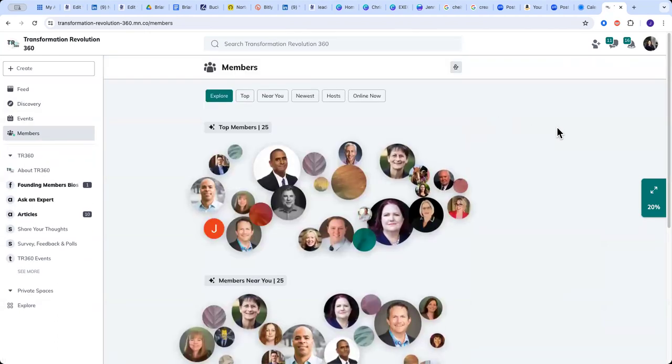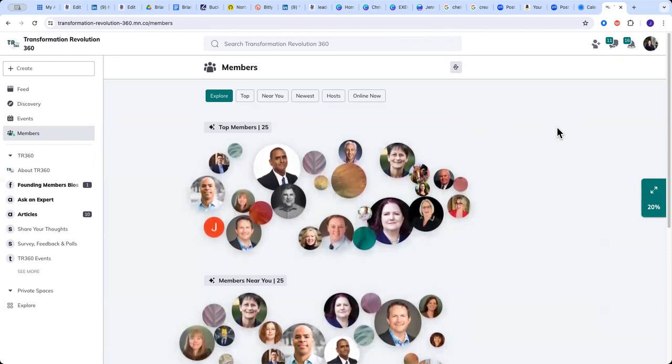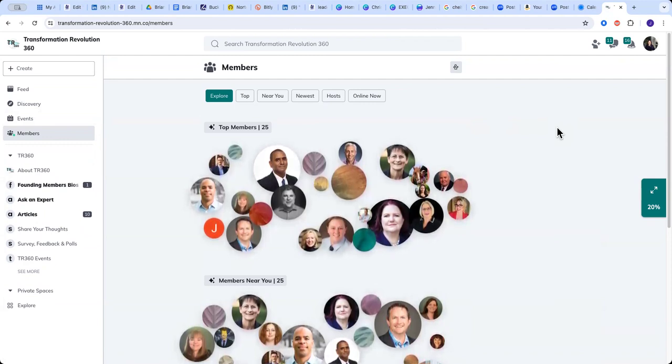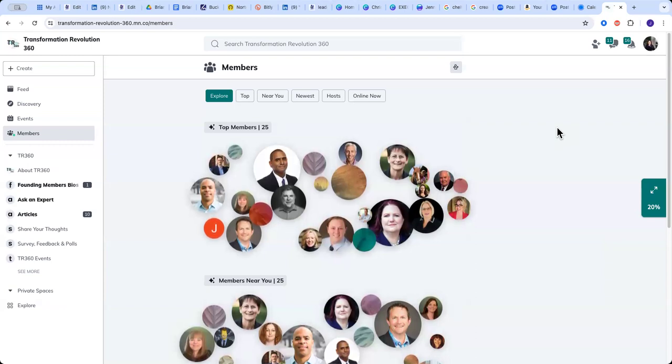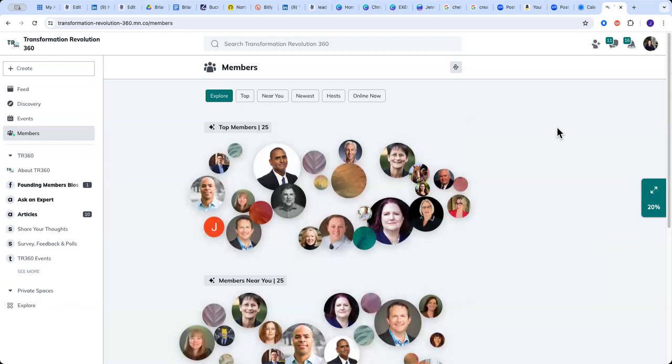So I really encourage you to go out and get to know other members. Update your profile so they can get to know you. Send a chat, communicate. And if you see something that someone posts, go out and respond to it. I mean, it helps too. We all just need to support one another. So that's pretty much it for the site.